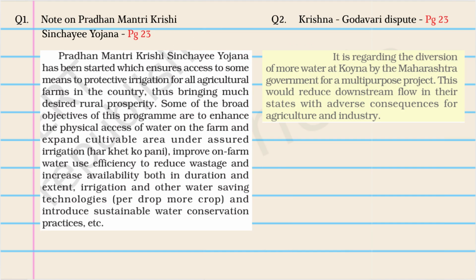Question 1, note on Pradhan Mantri Krishi Sinchai Yojana. Please mark the answer on page 23. And the second question is a note on the Krishna Godavari dispute. It is in a yellow box and will be easy to locate. I'd just like to add a small note here. In the textbook version that I have, the note on the Pradhan Mantri Yojana is not there.